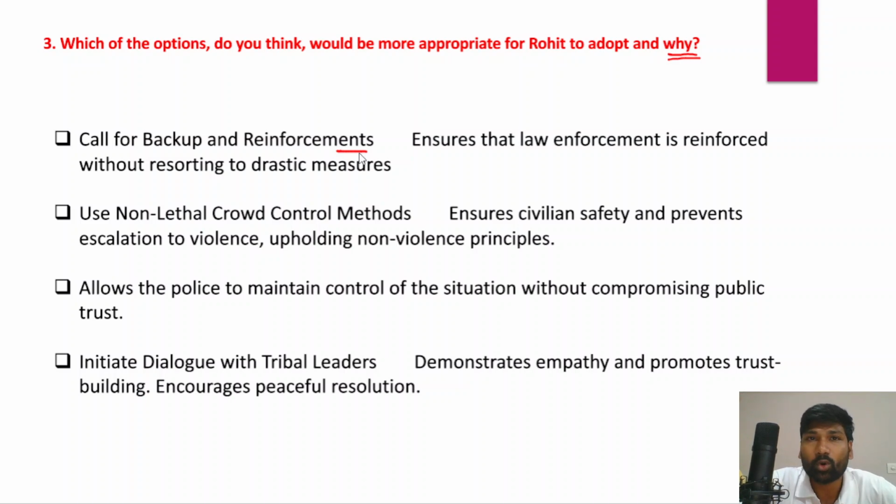With the limited amount of police forces, Rohit cannot ensure that he could deal with the tribal women and also arrest all those 10 hardcore Naxalites with sophisticated weapons. So Rohit should immediately call for reinforcements and backup.